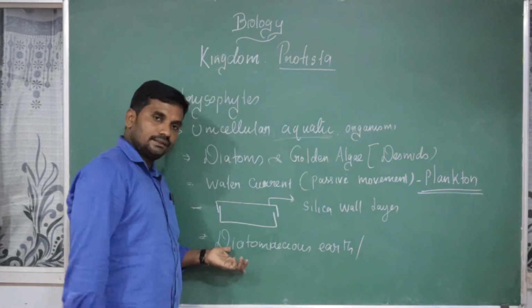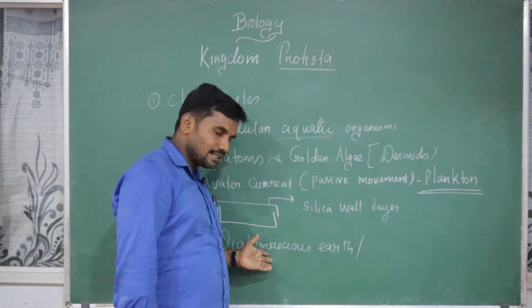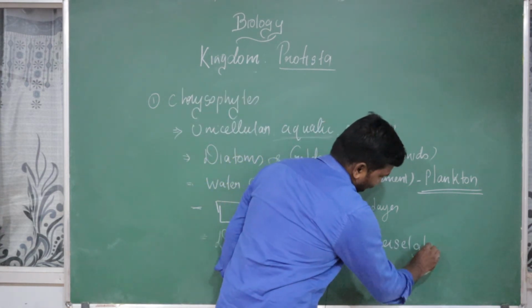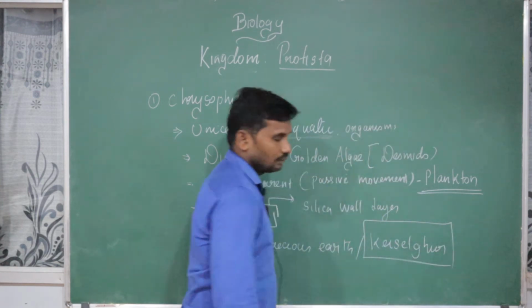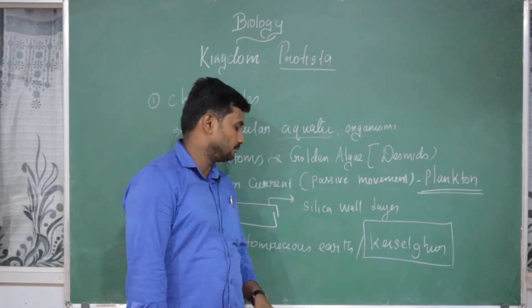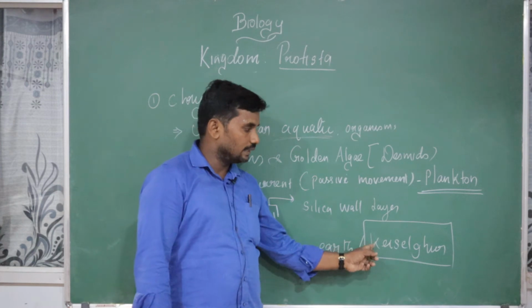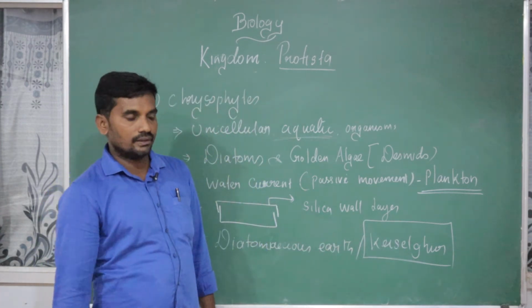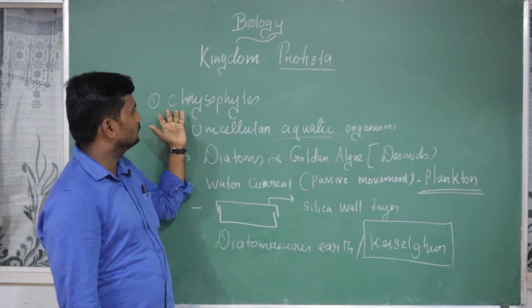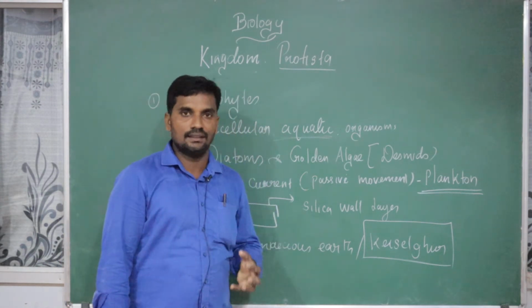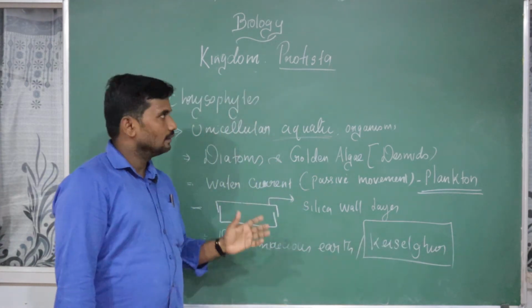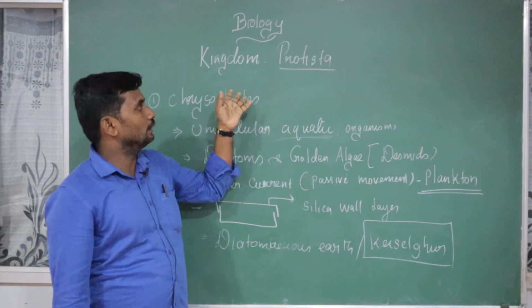Very, very important: in the NCERT book, they have given only the diatomaceous earth. The diatomaceous earth is also called, very, very important, Chrysophytes. This is the most important concept. What is the other name of diatomaceous earth? Which group of organisms is responsible for diatomaceous earth, otherwise called Chrysophytes? Chrysophytes is a different terminology, but we can directly come to diatoms as responsible. Otherwise they may ask whether it's Chrysophytes, Dinoflagellates, slime molds or Euglena. But for us, Chrysophytes or diatomaceous earth directly belongs to diatoms.